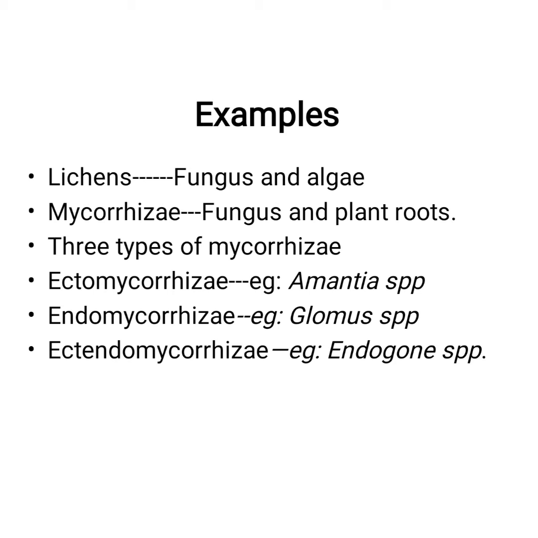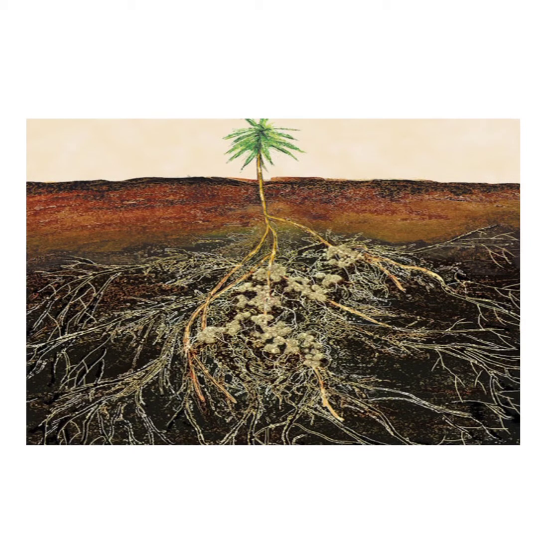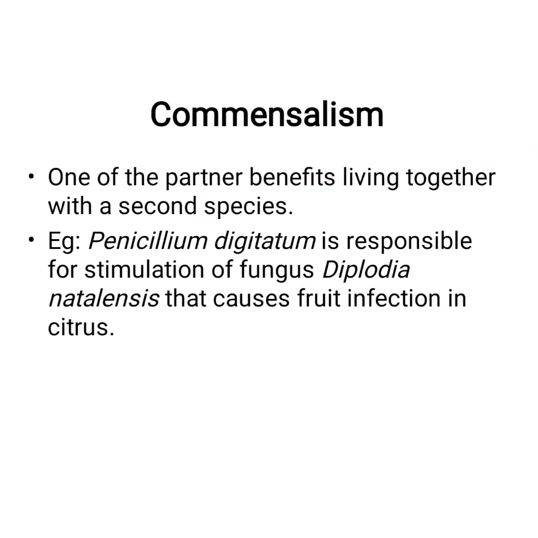They are rich in phosphorus, that is, they supply phosphorus and also nitrogen, potassium, copper and zinc. Also they supply to the plants through the root hairs of the concerned plant. You can see lichens in this picture. Lichens are nothing but an association between fungus and algae, okay? And you can see mycorrhiza in this picture. They are an association between fungus and plant roots, okay?